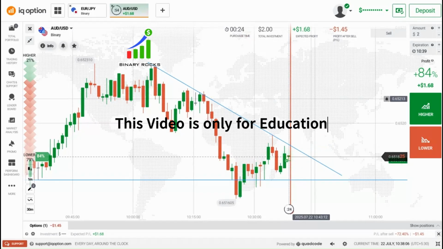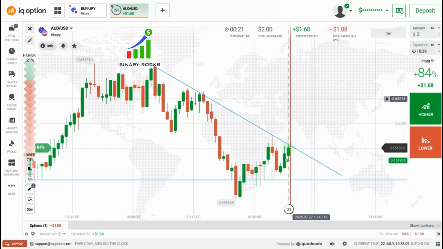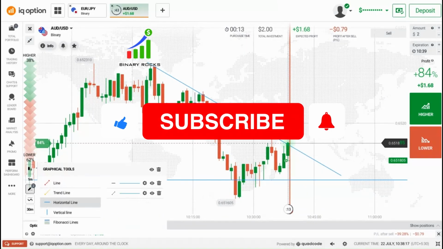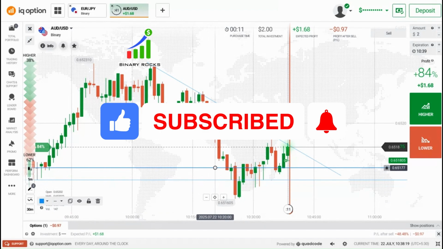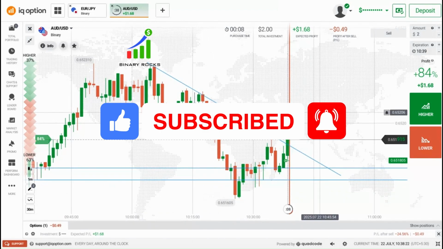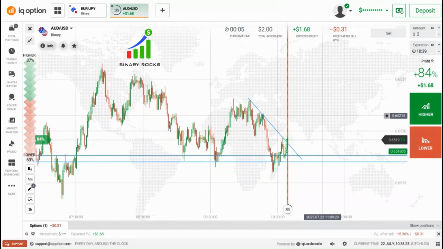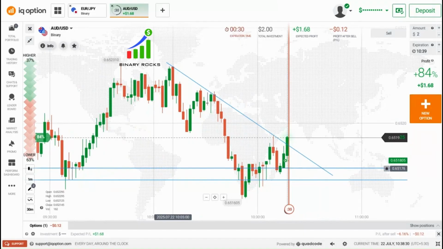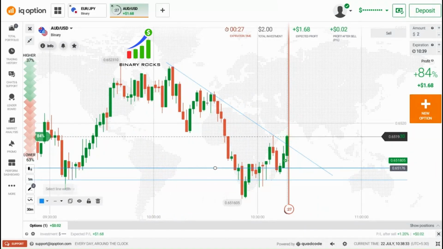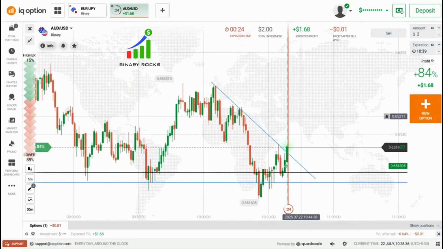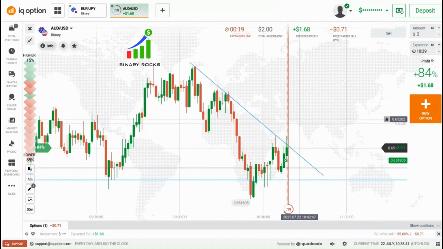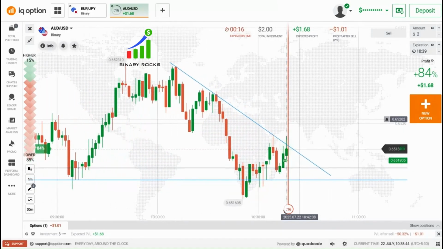Easily you can go with buyers with a margin of safety. Here the concept is, I will explain it clearly. First of all, there is a support area where I have plotted a horizontal line. From there the market is coming to the next level. I have plotted one more level. See, this is a zone. It is an area where the buyers have continuously entered twice. From that area you can expect buyers, so that's the reason I am continuously going with buyers. See how strong that area is. So from this area the market is entering, so easily you can go with buyers.